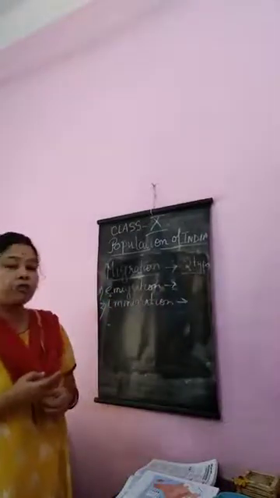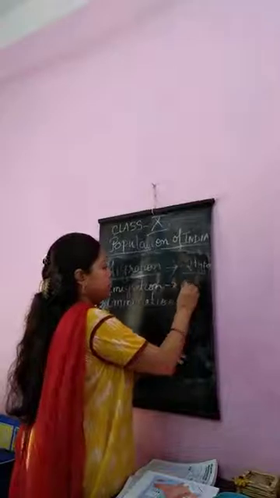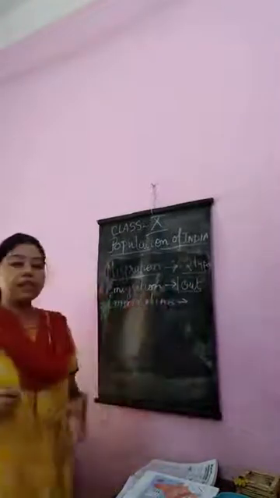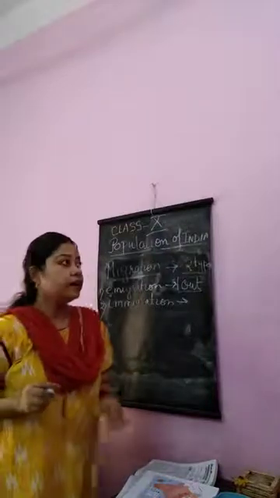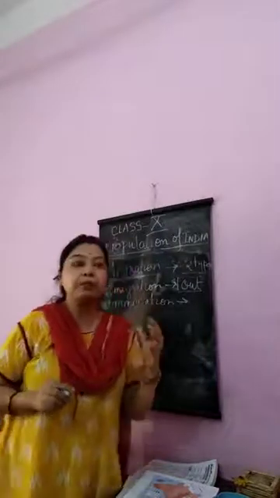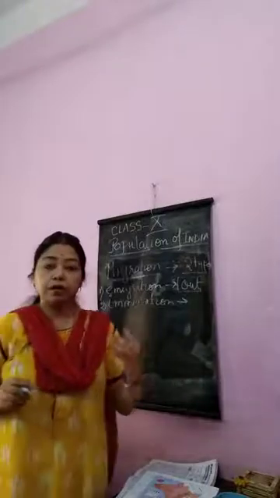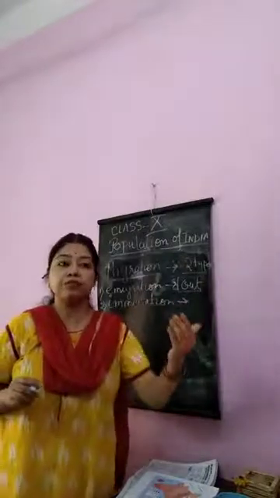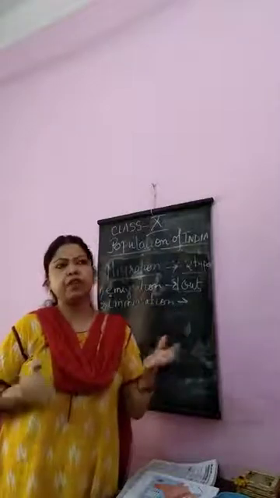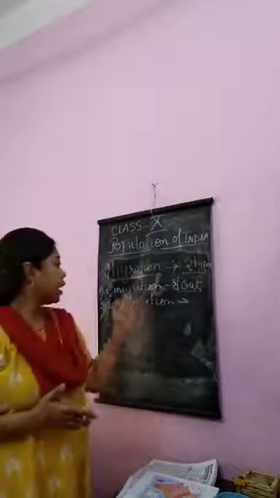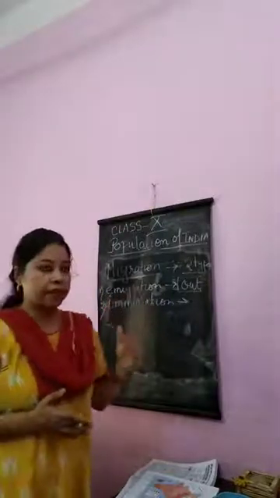Emigration means out migration. That is when people move from their own country to other countries for education, for employment, or for any reason. That is called emigration, that is out migration.